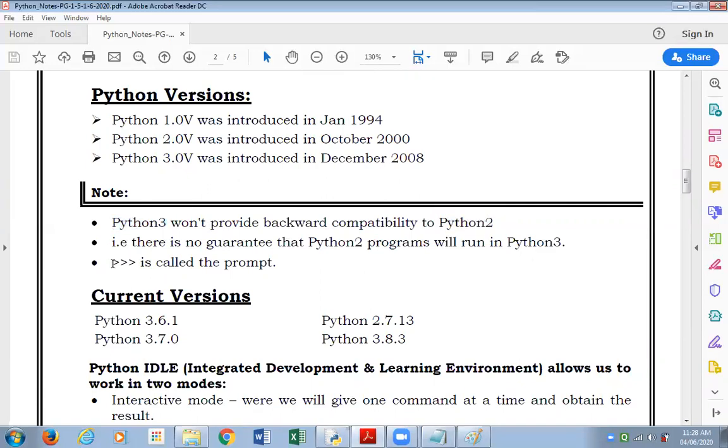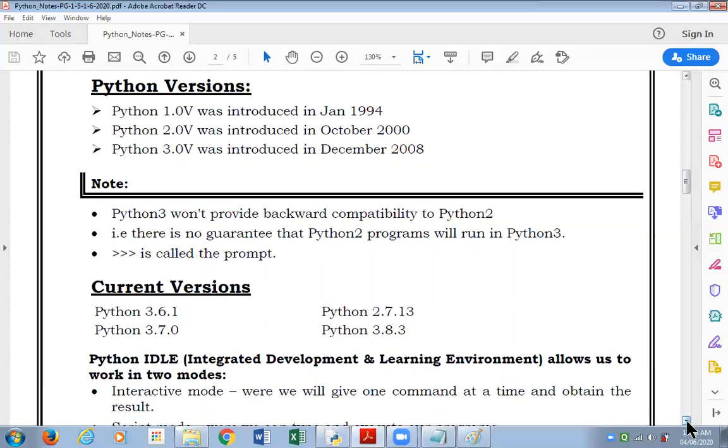Next, as you know, in the IDLE we get this symbol, the three greater than symbols, which is called the prompt. Every time you give a command, you have to give it at the prompt. It also indicates that Python is ready for our next command. Some of the current versions of Python are 3.6.1, 2.7.13, 3.7.0, and what we have downloaded for our course is the 3.8.3 Python version.